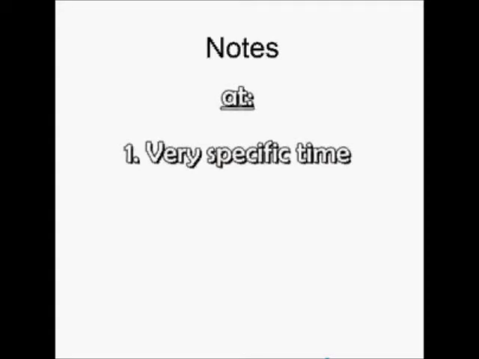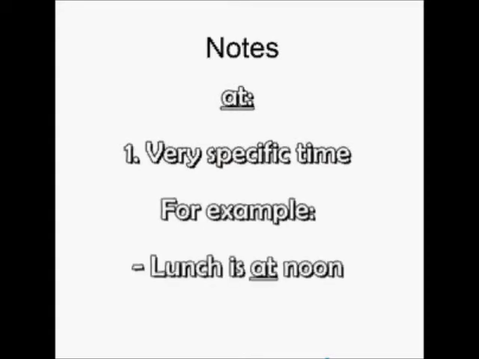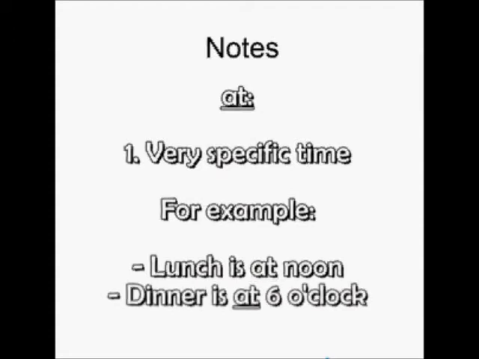Now let's look at the preposition of time, at. At is always used for a very specific time. For example, lunch is at noon. Noon is a specific time of the day. It is 12 o'clock. That's why you use at. Dinner is at 6 o'clock. 6 o'clock is a specific time, so you use at.